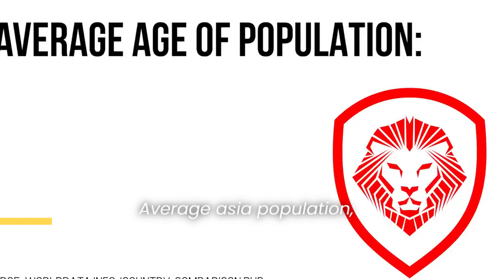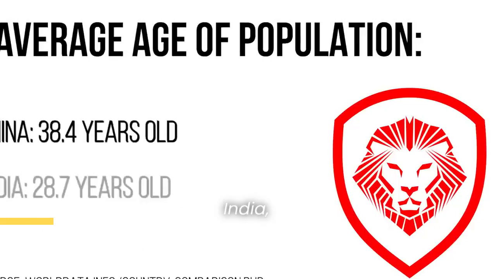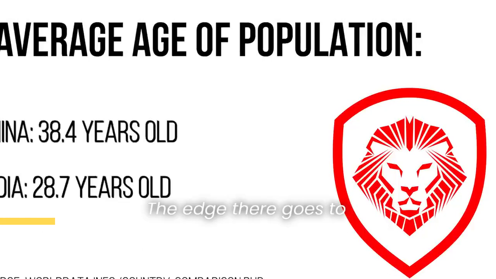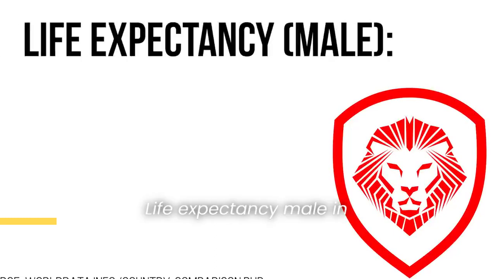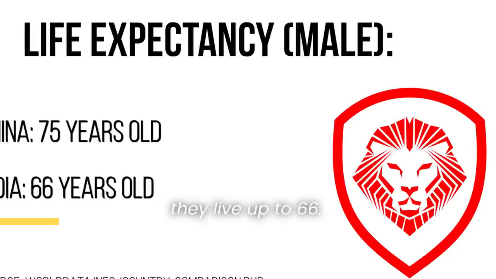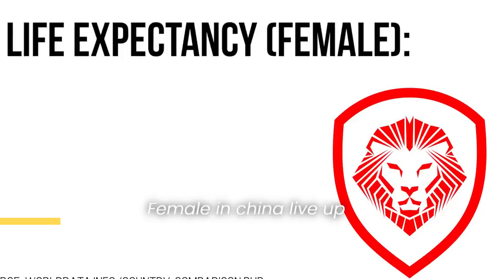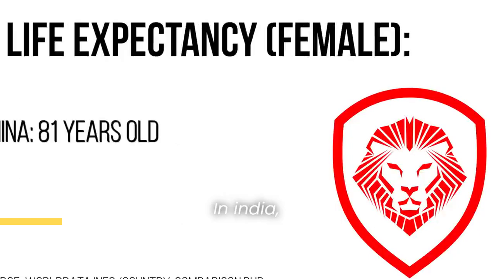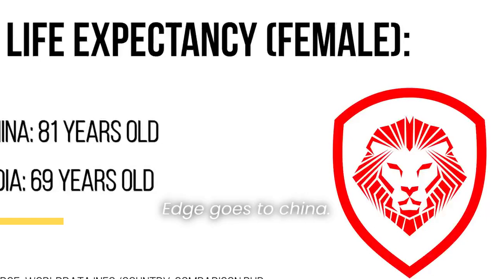Average age of population, China, 38.4 years old. India, 28.7 years old. The edge there goes to India. Life expectancy, male. In China, they live up to 75. In India, they live up to 66. The edge goes to China. Female in China live up to 81. In India, 69. Again, edge goes to China.